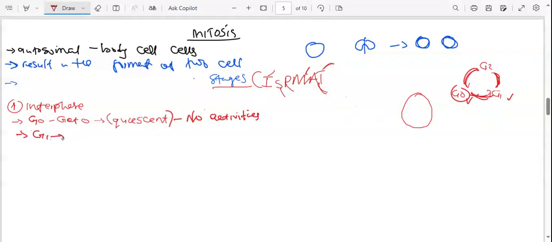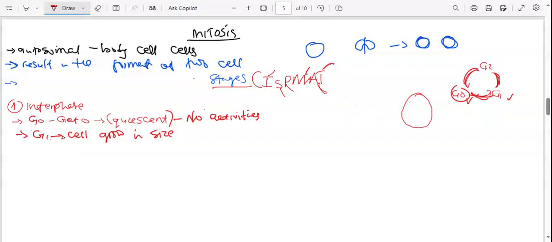So we call it G1. So under G1, or just gap 1, what is happening? The cell grows in size. Then the other thing that will be happening here is that it will grow in size so as to accommodate the organelles that are going to be produced. So it needs to grow so that other organelles which will come will be accommodated. All right. So that's the reason why it undergoes G1, and we'll see why it is going to gap 2.